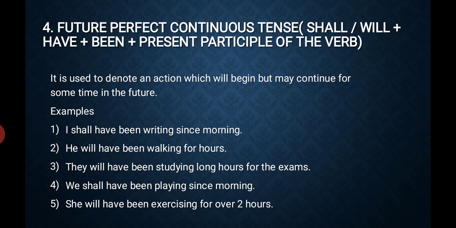He will have been walking for hours. They will have been studying long hours for the exams. Will plus have plus been plus present participle or ing form of the verb. We shall have been playing since morning. She will have been exercising for over 2 hours.